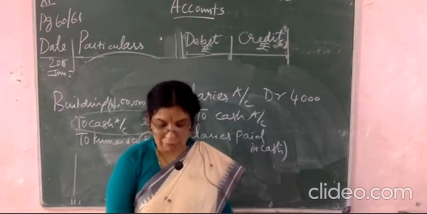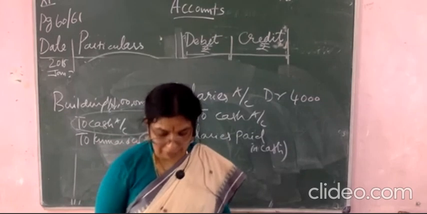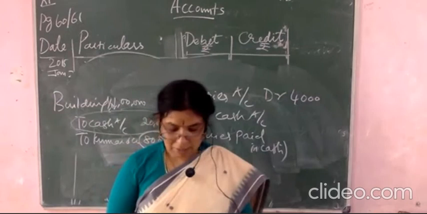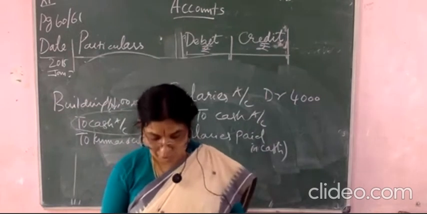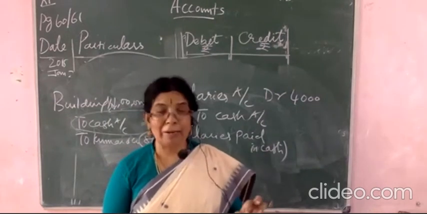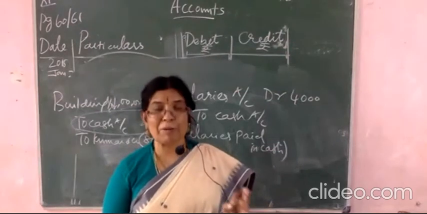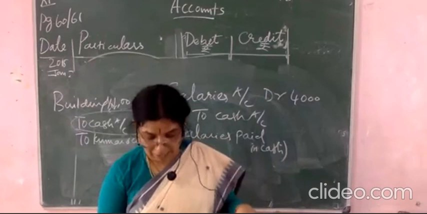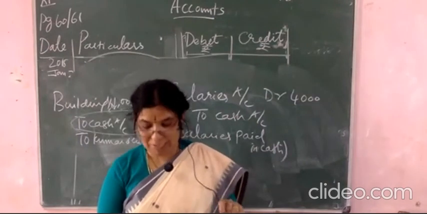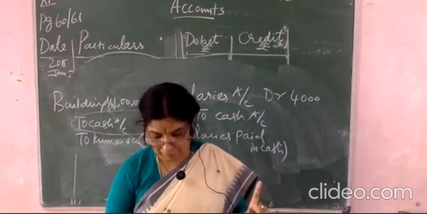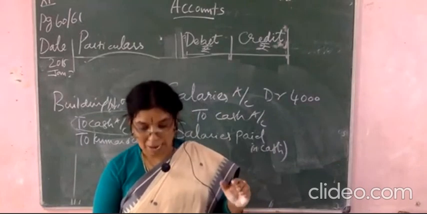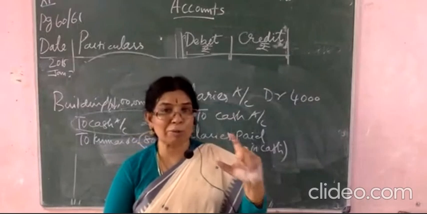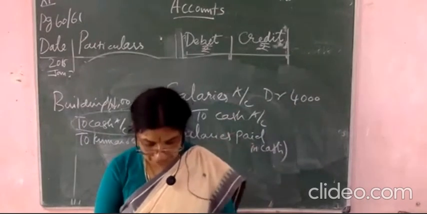Purchased goods from Y&N Company on credit 60,000 and sold goods to D&N Company on credit. This is purchased goods and sold goods. Then after that what happened? Your purchased goods from Y on credit, no? Then immediately paid to Y&N Company through the bank. That is also full settlement. It is given 58,000. So what is the amount here? Actual amount 60,000, and it is given here 58,000. The remaining amount 2,000 you have to write there.